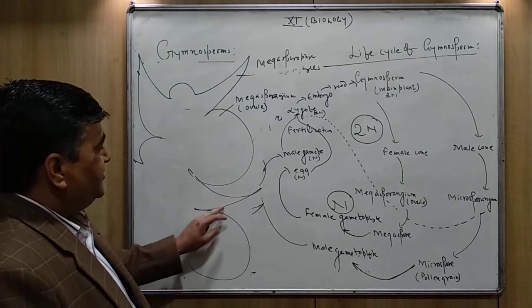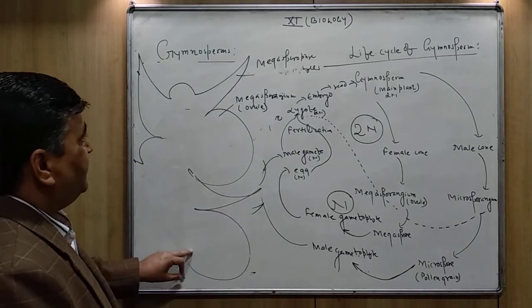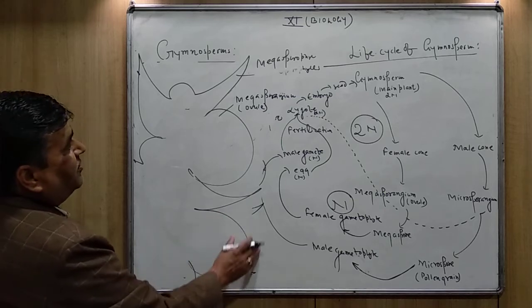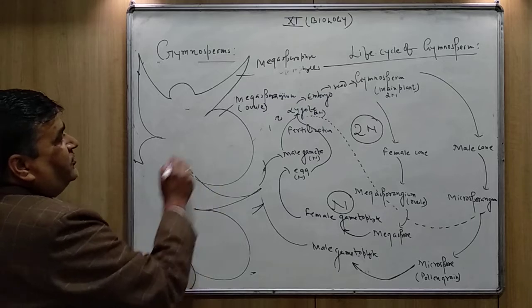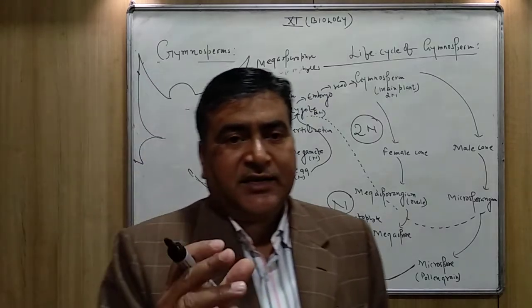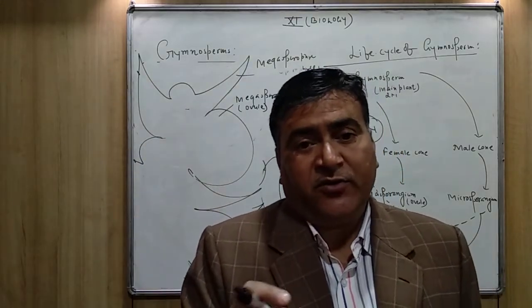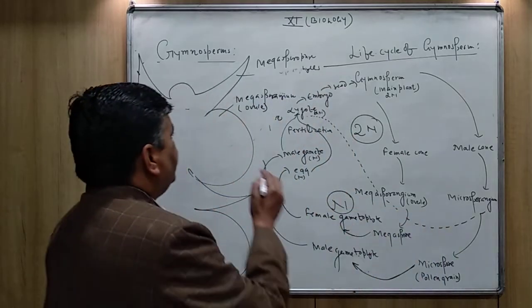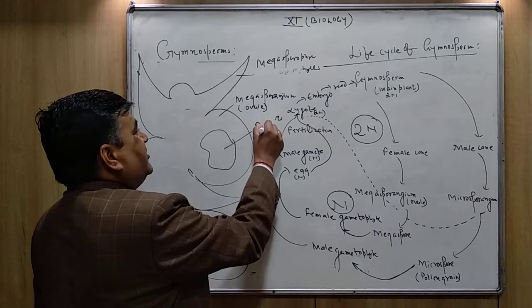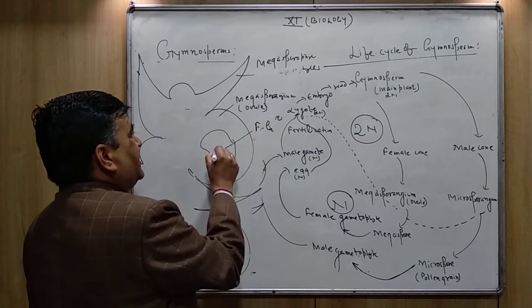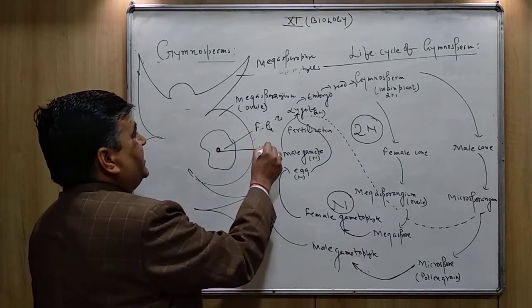This is also the megasporophyll. This is the megasporangium, the ovule, and inside the ovule the female gametophyte is present. Inside the female gametophyte, the egg is present.